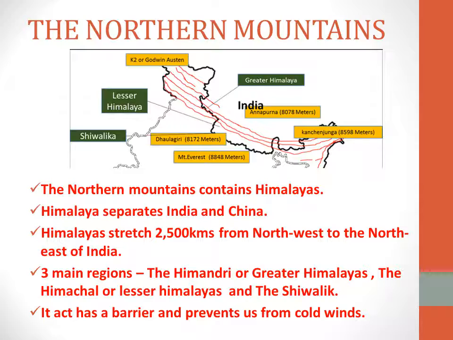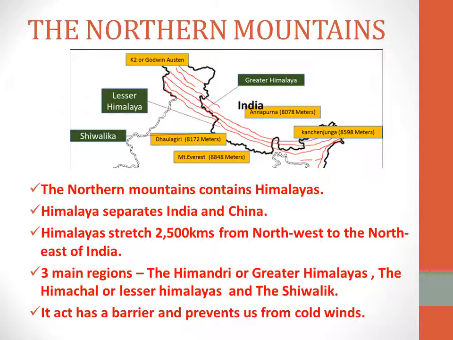You can close the window. If you close the window, you cannot get that much wind inside. So it acts like a barrier, like a door or window to stop something. It prevents us from cold winds.